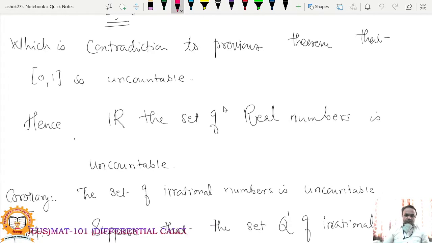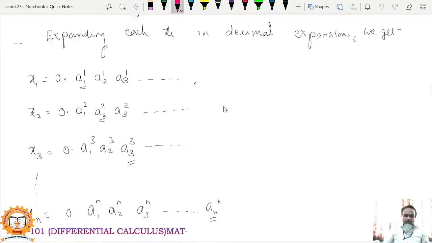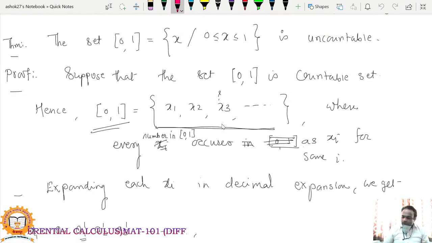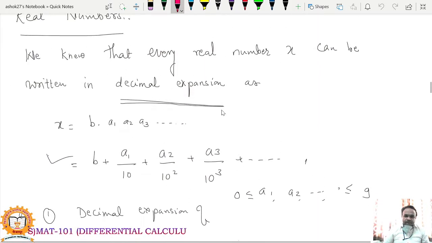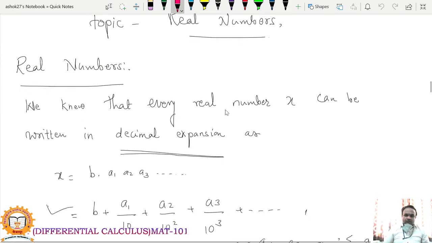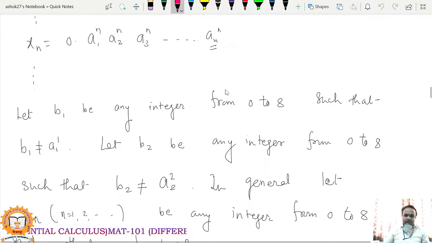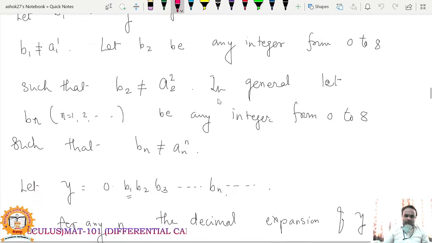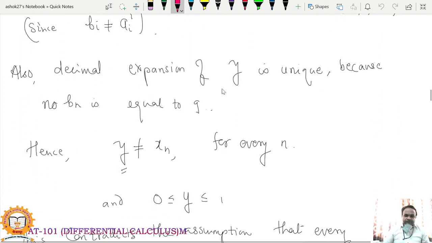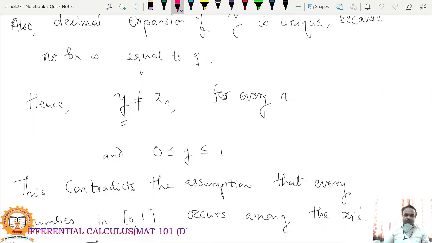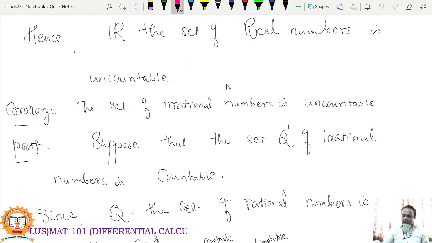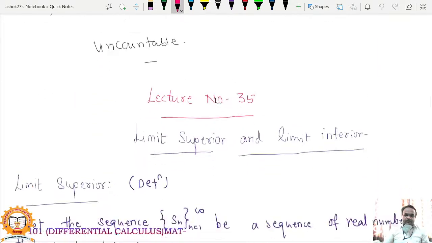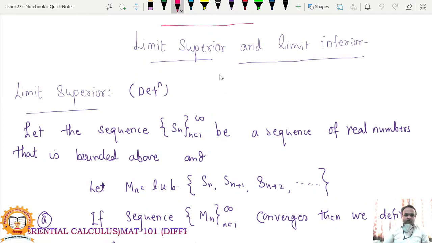So let's start the first lecture after second lockdown. Already we have seen the definition of convergent sequence, divergent sequence, then some operations on convergent sequences. Then we have seen monotone sequences. In offline mode, we have already seen all this part.